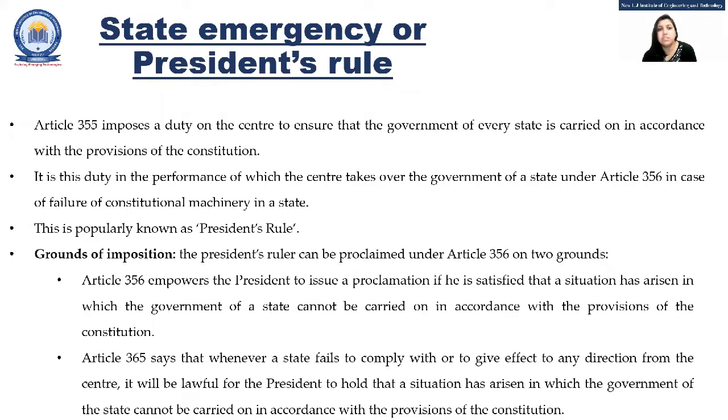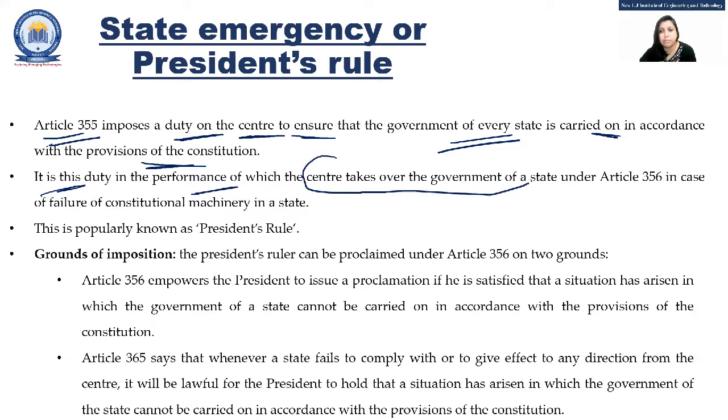Second one is about the state emergency, or we can say the president's rule. Article 355 deals with that. It imposes a duty on the center to ensure that the government of every state is carried on in accordance with the provisions of the constitution. If the president feels that the state is not working as per the Indian constitution, definitely this is declared as a state emergency or the president's rule. It is in the performance of this duty that the center takes over the government of a state. If the president feels that this state is not working well, definitely the center can take over.